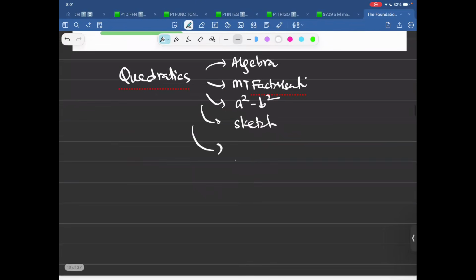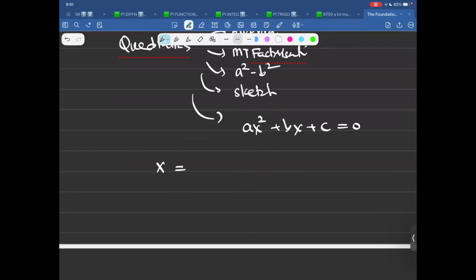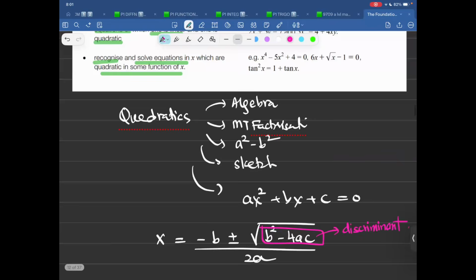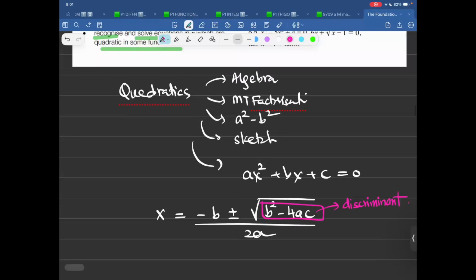This is linked with the quadratic formula: ax squared plus bx plus c equals 0. So x is equal to minus b plus minus square root of b squared minus 4ac, the whole thing divided by 2a. And this thing inside, this is called the discriminant. Why is it called the discriminant? We will talk about it later. So just giving you an idea of how much of this is related with O levels.